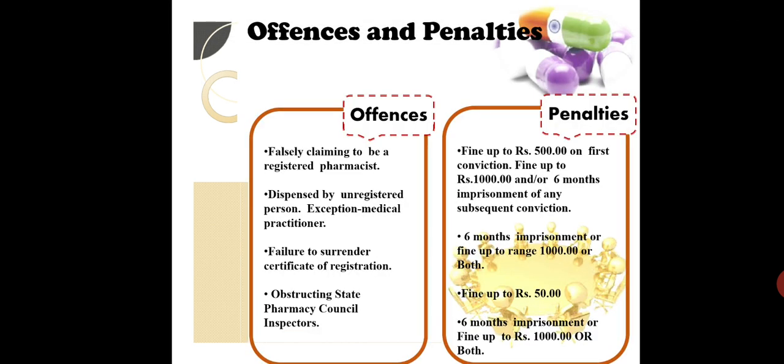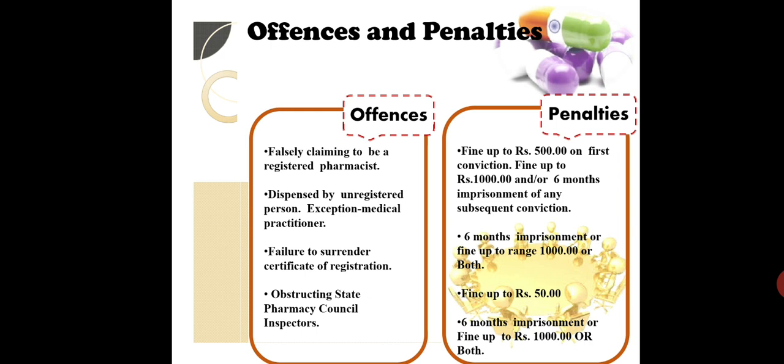So here is a brief slide of those points. If you falsely claim to be a registered pharmacist, that is, the person is not a pharmacist but he is saying that he is a pharmacist, then a fine of ₹500 on the first conviction, meaning if you lie for the first time, there is a fine of 500 rupees. Fine up to 1000 and 6 months imprisonment on any subsequent conviction. If after that you ever lie again, this is the punishment.